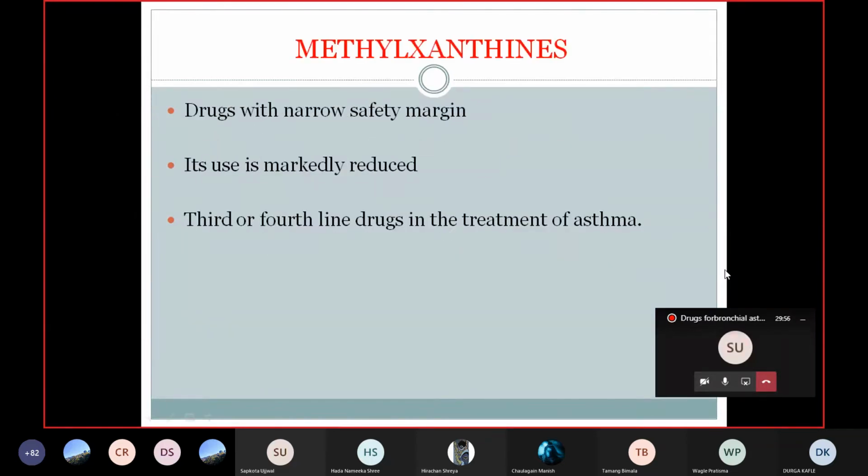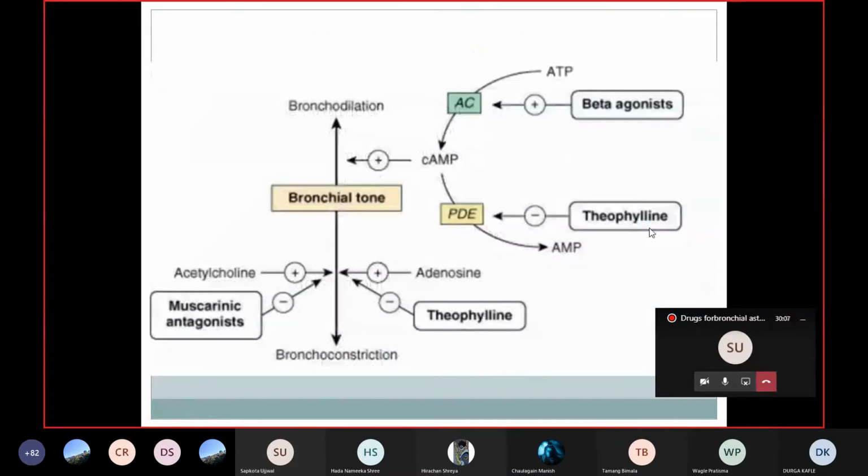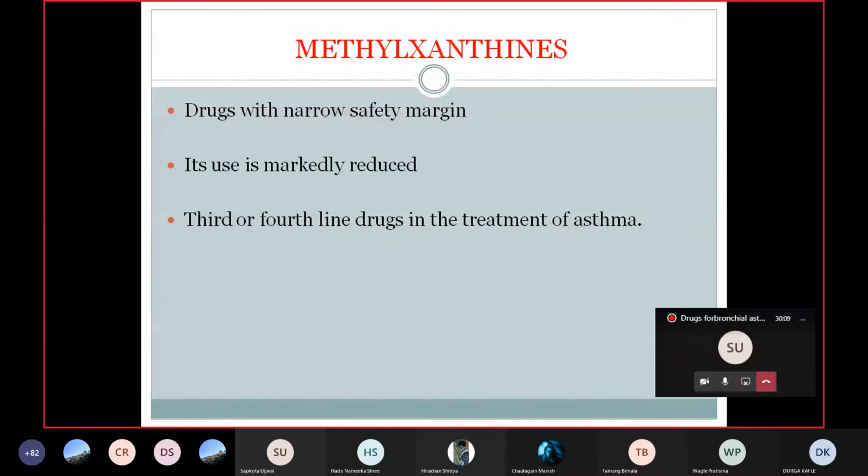That's why I'm not going into detail on the non-selective beta agonists. If you want to read, you can read from the book. Next, bronchodilators, we have methylxanthine or xanthine derivatives. These are also classified under the bronchodilators.